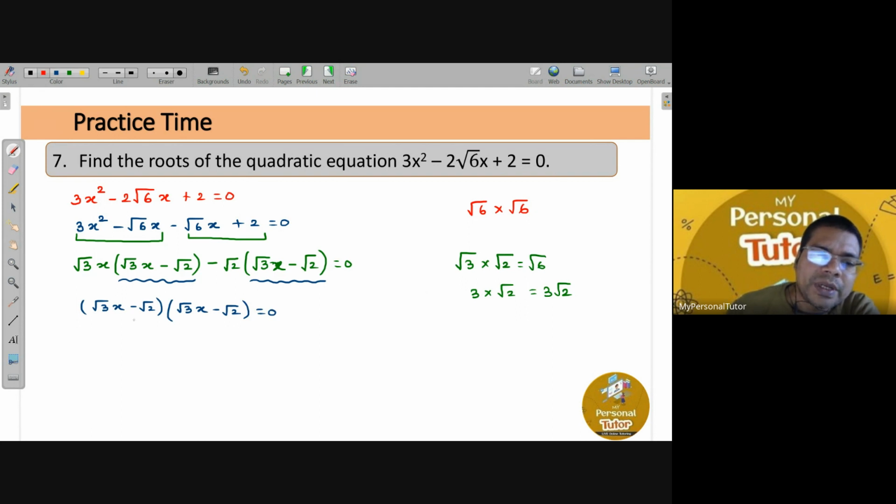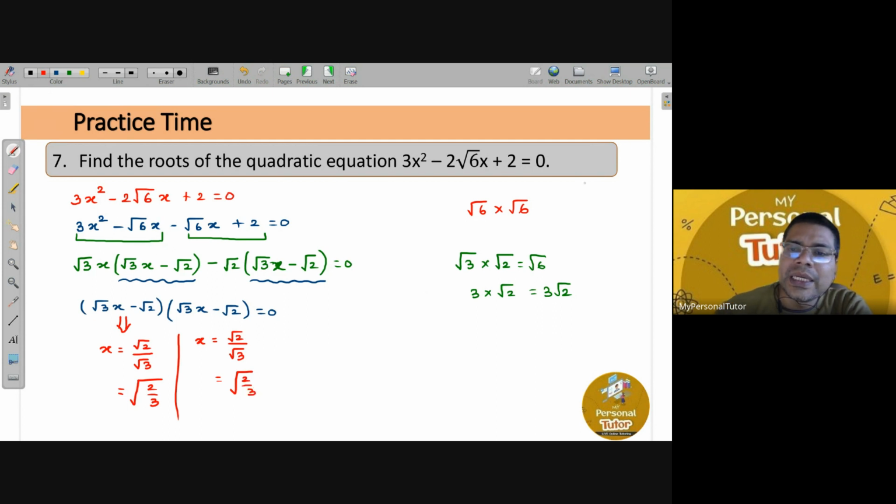And when you simplify each bracket and equate equals to 0, you will get x is equals to root 2 upon root 3. That can also be written as square root of 2 upon 3, right? Even if you take the second bracket and if you solve it, you will get x is equals to root 2 upon root 3, and that can also be written as square root of 2 upon 3. It means that when you solve this quadratic equation, you will get the value of x is equals to square root of 2 upon 3.